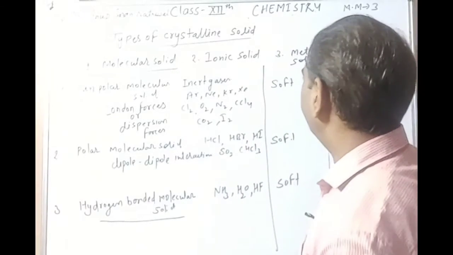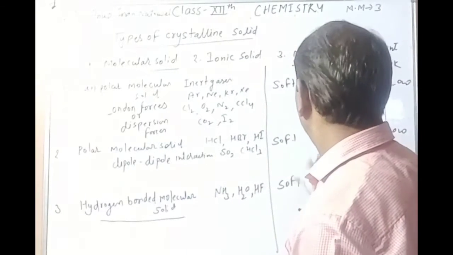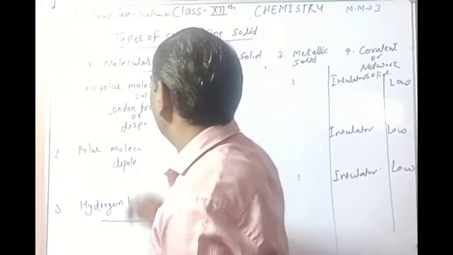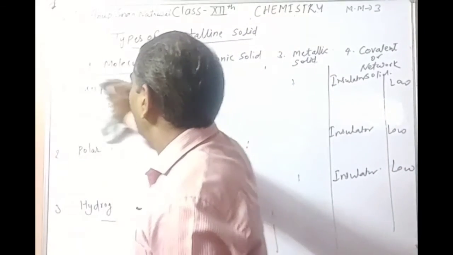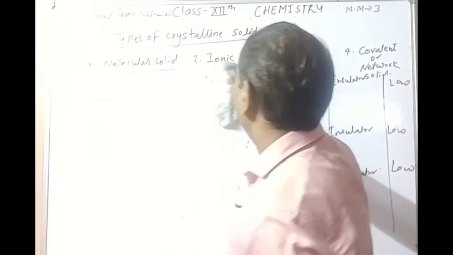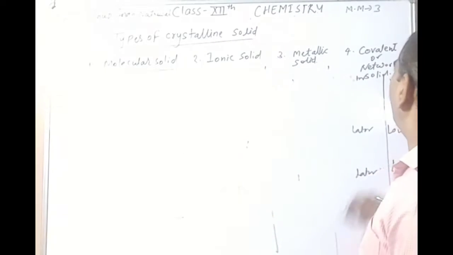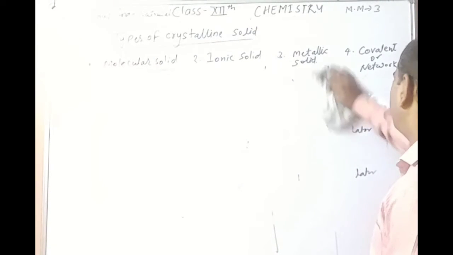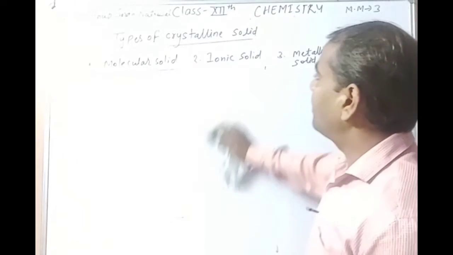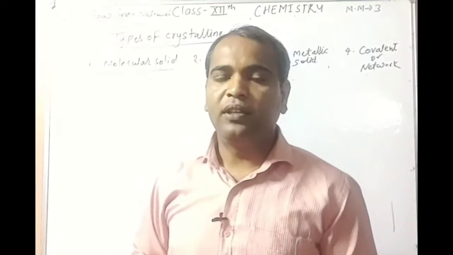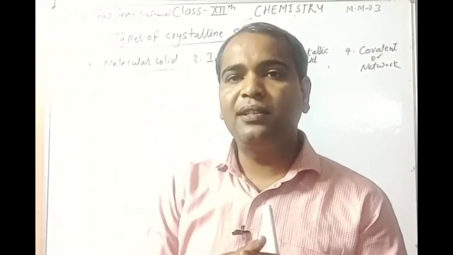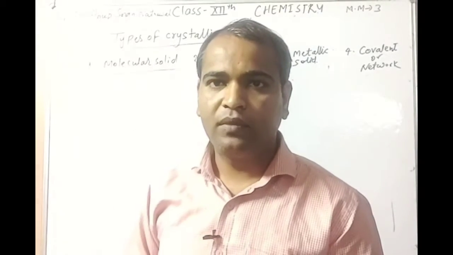Next topic is ionic solid. Ionic solids means the solid formed by ions. It means the constituent particles are ions, cations and anions.